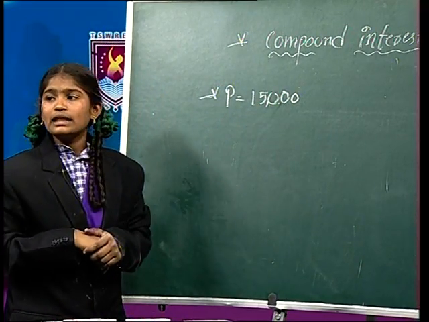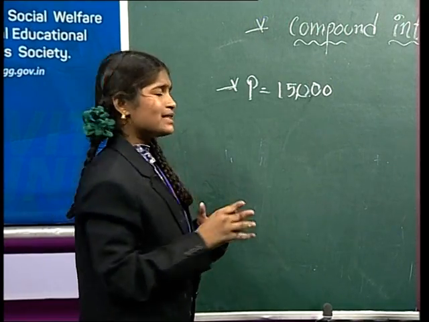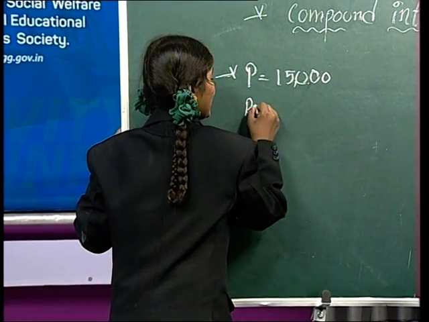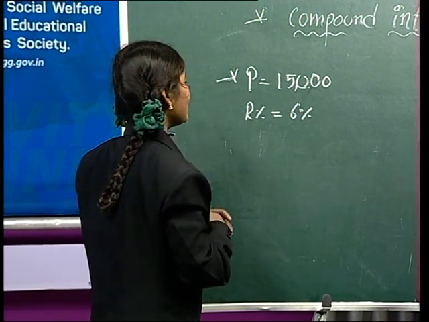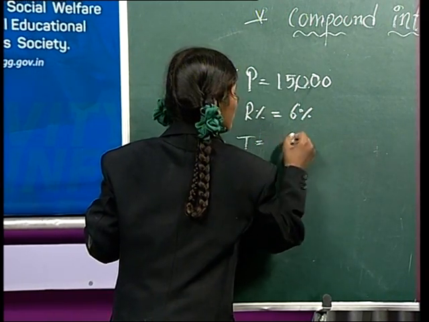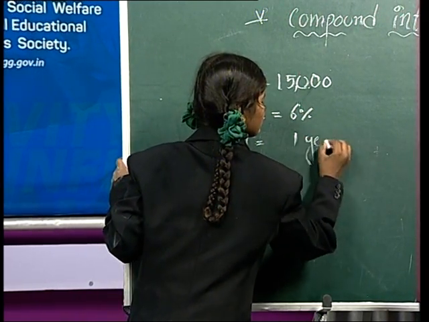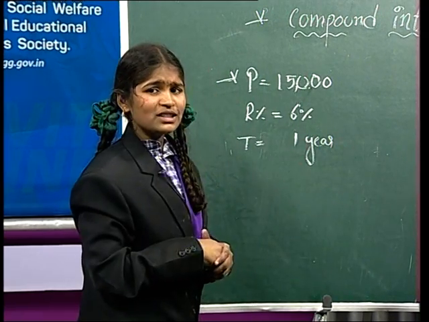And the rate of interest is 6%. Rate percent equal to 6%, and the time is 1 year. Okay, Sparrows, see carefully.